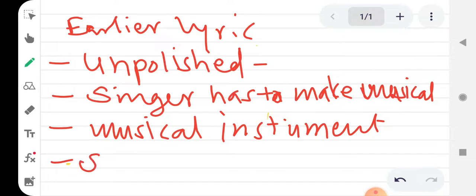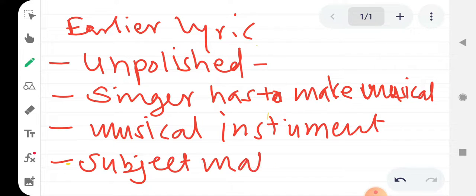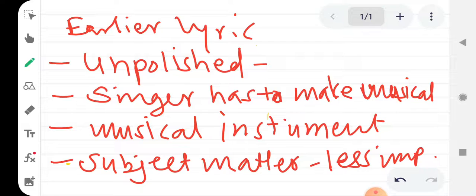The subject matter म्हणजे त्याचा जो कंटेंट आहे, सब्जेक्ट मॅटर म्हणजे त्यातली जी थीम आहे, त्यात म्हणजे मूळ त्याचा जो विषय आहे, that is called subject matter. The subject matter was also of less importance. Subject matter less important. This was for the earlier lyric.